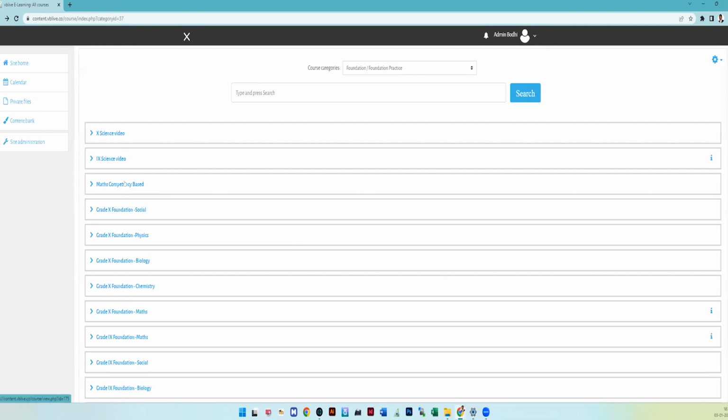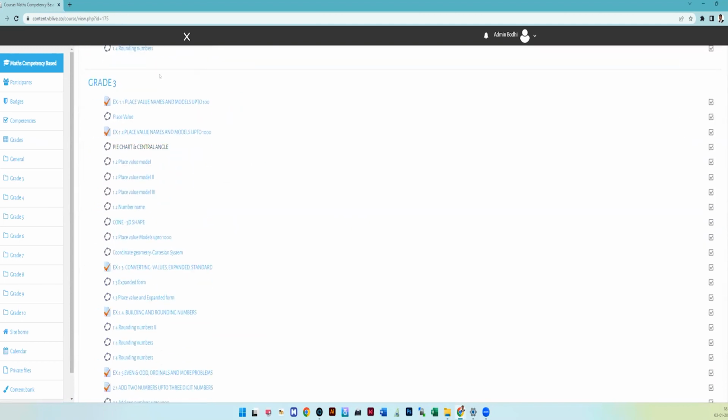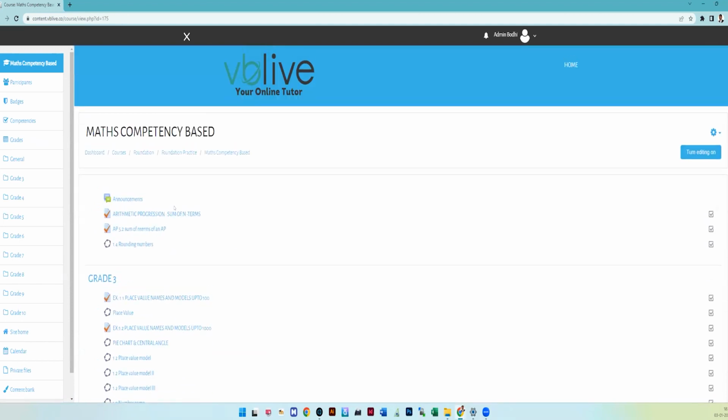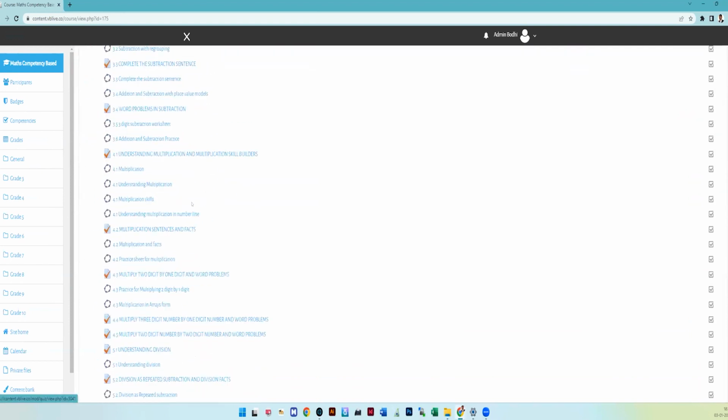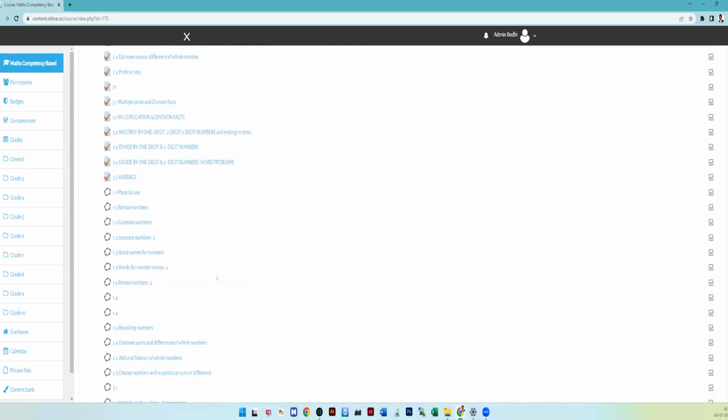And especially for math competency, many children say that mathematics is very difficult after this pandemic situation. Everybody is finding difficulty in mathematics. Therefore, here we have given different levels. Levels means, suppose you don't know LCM, you can go to grade 3. If you don't know HCF, you can go to grade 5. If you don't know a circle, you can go to grade 6. That means all the classes' lessons are available on a single platform, so that you can understand any concept.